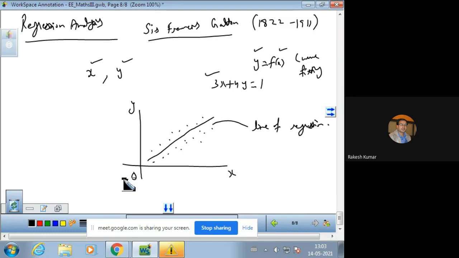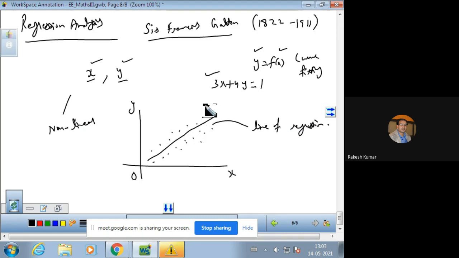Regression will be non-linear if there exists a relationship other than a straight line between the variables under consideration. So अगर x और y के बीच में linear relationship ना हो के non-linear relationship हो, then the regression is called non-linear regression.